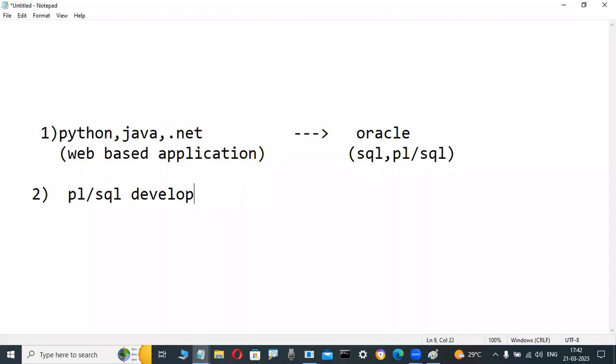Anybody observing on the net, if you search for PL SQL developer jobs, there are so many job opportunities. For those persons, a front-end language is not required. If they don't know any front-end language, it's not a problem. Why? Because they're dealing only with the back end, the server side. If a little bit of SQL knowledge is there, strong PL SQL knowledge is there, and a little bit of Unix, then jobs are available. Those persons also learn this Oracle course.